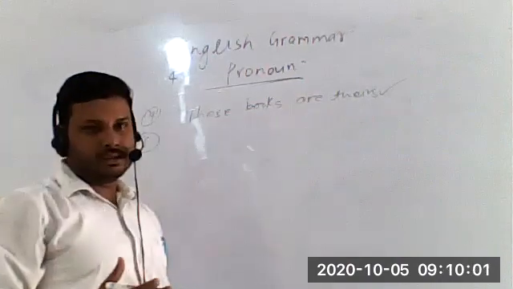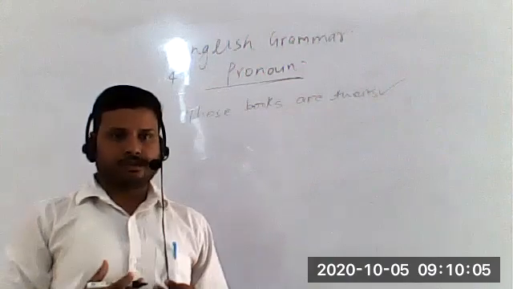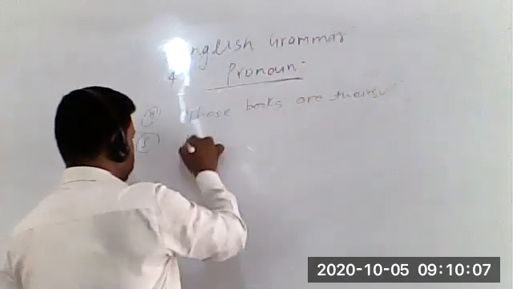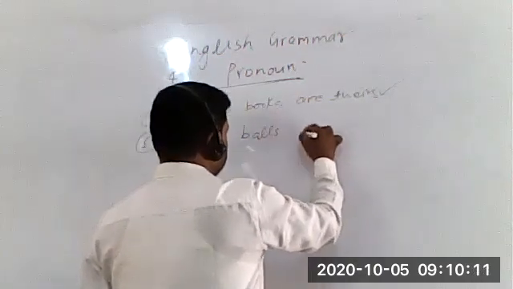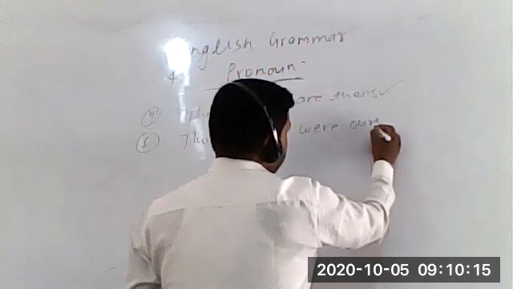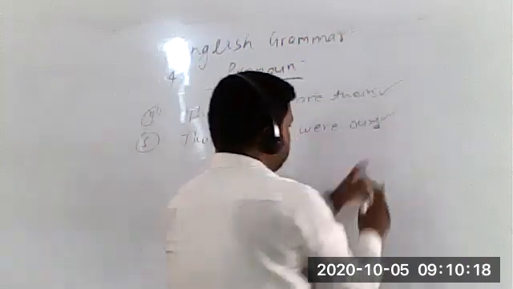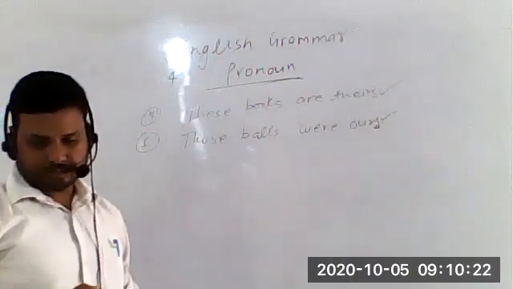In the fifth sentence, how will you write the fifth sentence? Those balls were ours. Ours. Again, you need to add s here, students. Ours होना चाहिए, our नहीं होना चाहिए. Is it clear? Yes, sir.